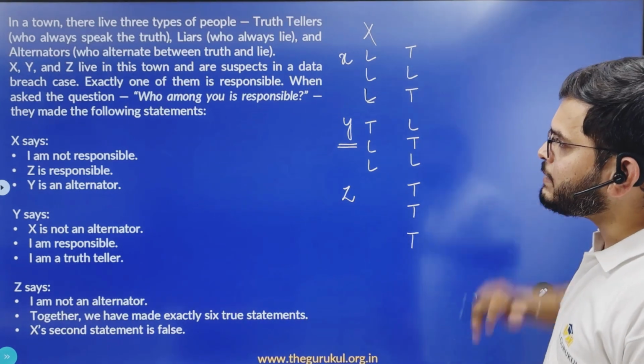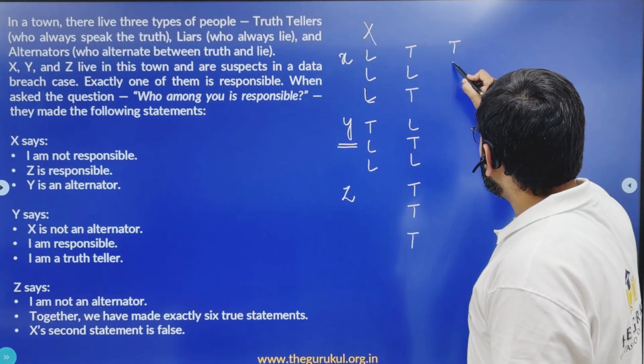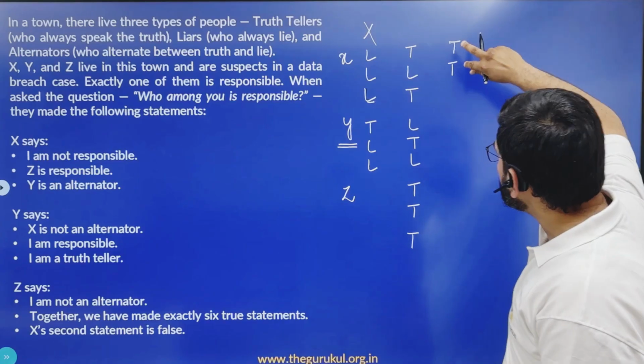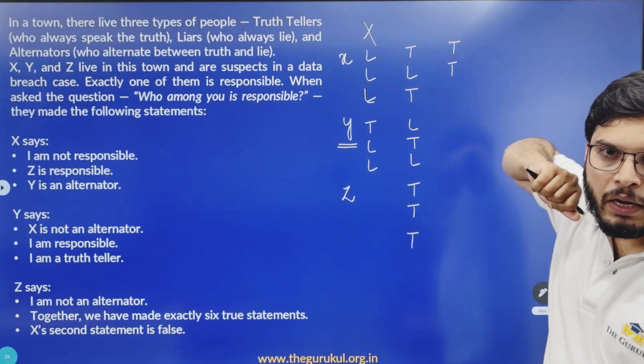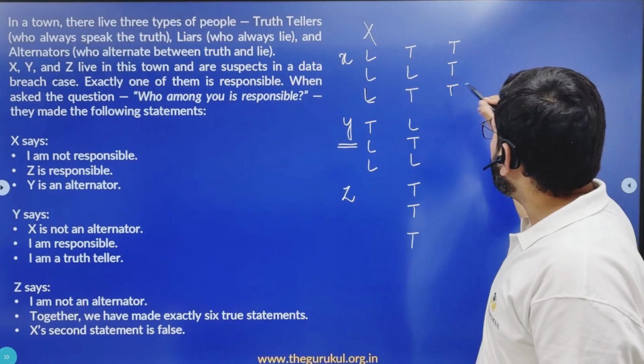So let's start with X. I am not responsible, which is true. Z is responsible. Yes, that is true. Y is an alternator. So that should also be true. So if these 2 statements are true, X cannot be liar, X cannot be alternator. X should be truth teller. Done. So Y should be alternator.